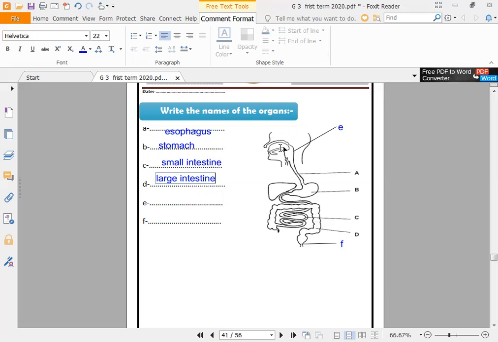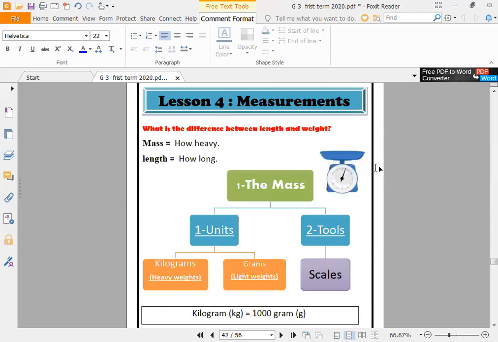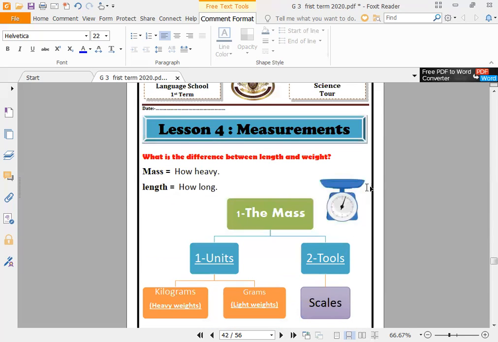So number E, what is this? It's a cavity that allows food to pass, so it will be the pharynx. Excellent. Number F, it's a hole where waste will get out. So what is this? Excellent, the anus.